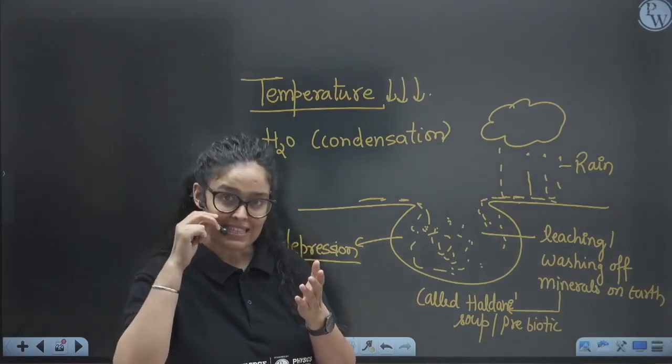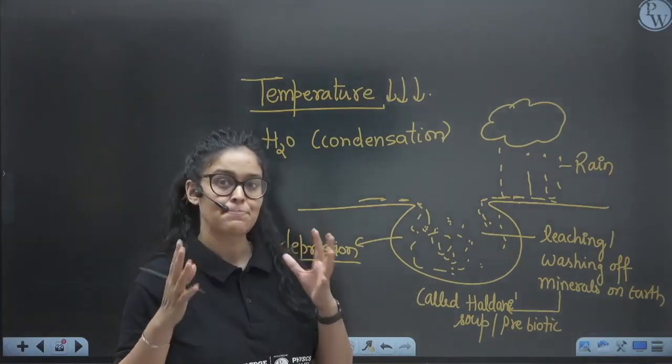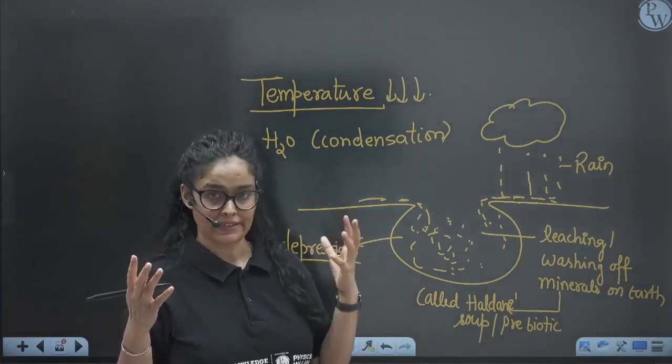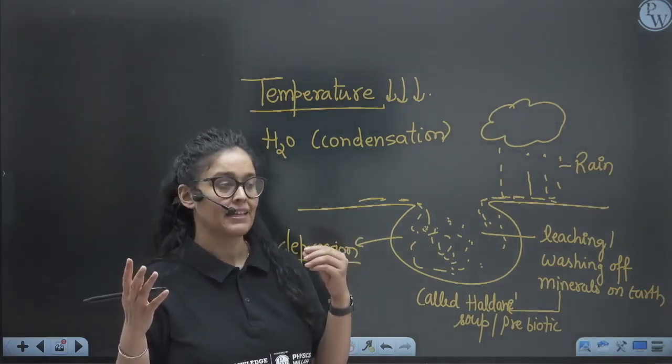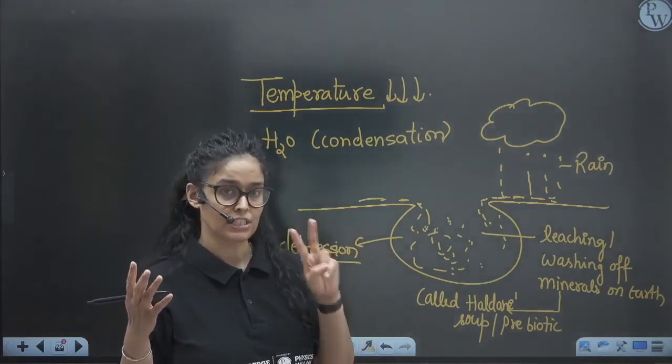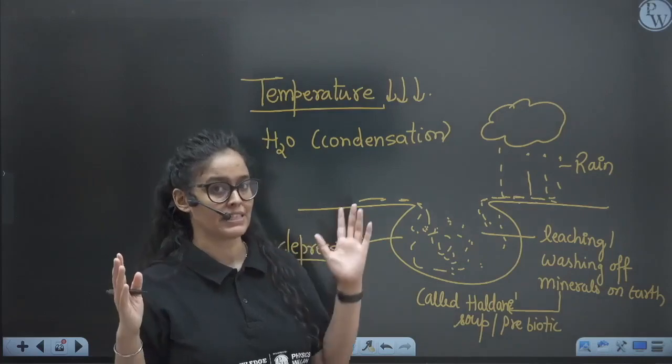Now we will see the same experiment done by the students of Haldane and Oparin, right? Urey and Miller were the two scientists who were students of these two people.